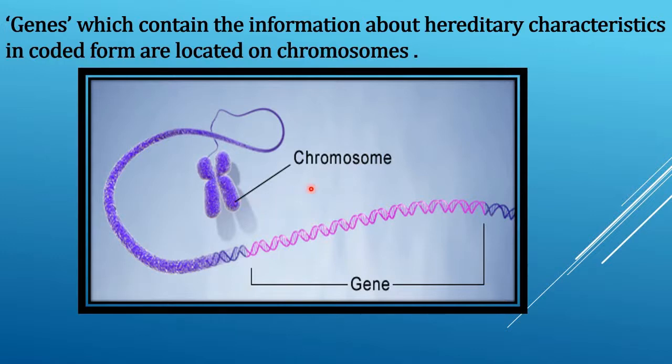Genes, which contain the information about hereditary characteristics in coded form, are located on chromosomes. Each species has a specific number of chromosomes.